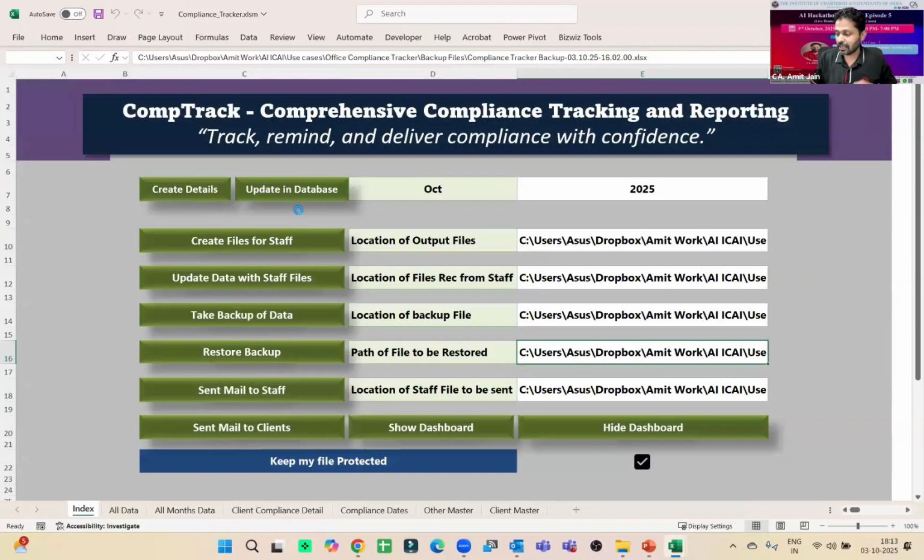What update in database will do is check in the master whether there are duplicate entries, whether there is an update. If there is an update, or a unique entry, only those items will be added. The rest of the items it will ignore, right? So it is not simple copy paste. There are different validations which I have applied before moving data from this all data to the master sheet. It will take maybe 4, 5, 6 seconds more, and then I will show my last part, which will take another 30 seconds only.